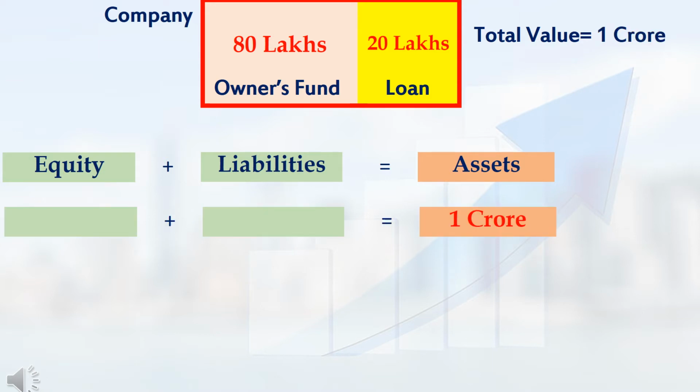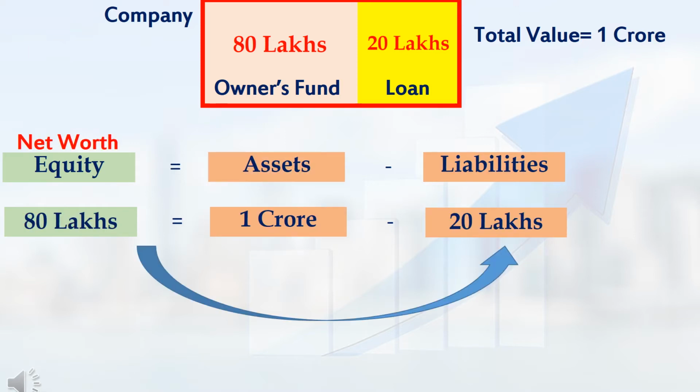We can substitute these values in this accounting equation now. Asset means total asset value of the company. So, the total asset value is 1 crore rupees. That 1 crore I had entered in assets. In the left side, we have to balance this. That is, owner had put only 80 lakhs to start the company. So, that 80 lakhs I had entered in equity. Next, owner had taken 20 lakhs loan. So, that 20 lakhs I had entered as liabilities. In this accounting equation, now I had taken the liabilities to the right side.